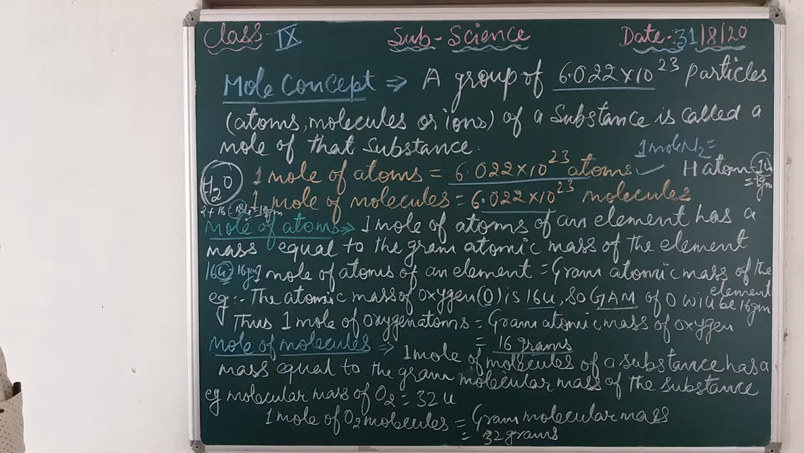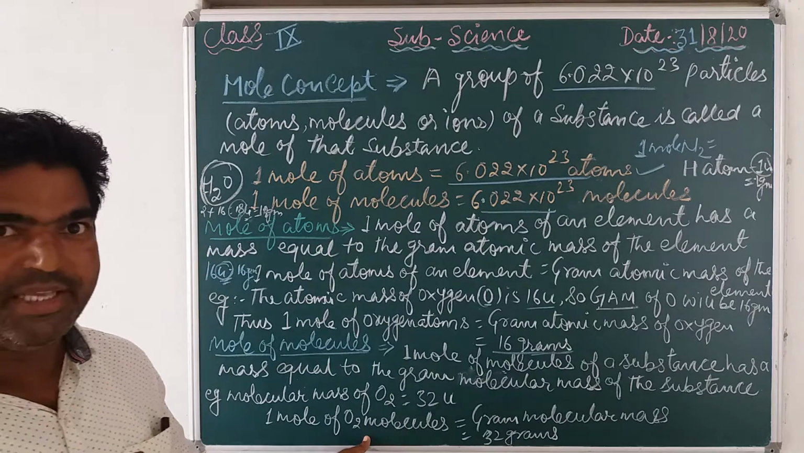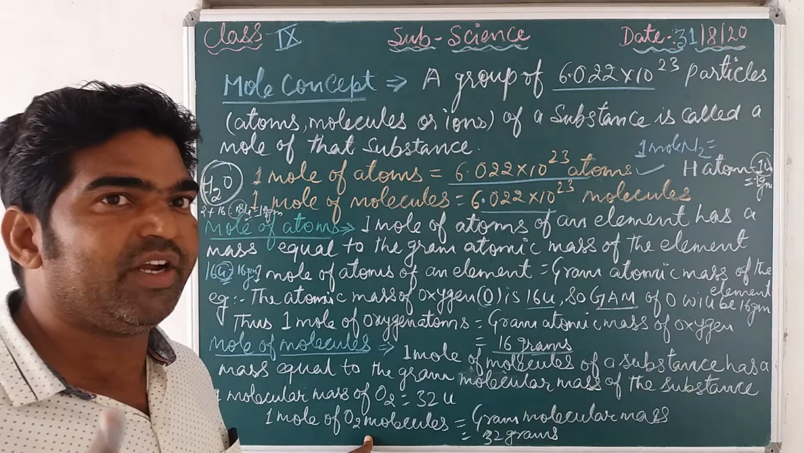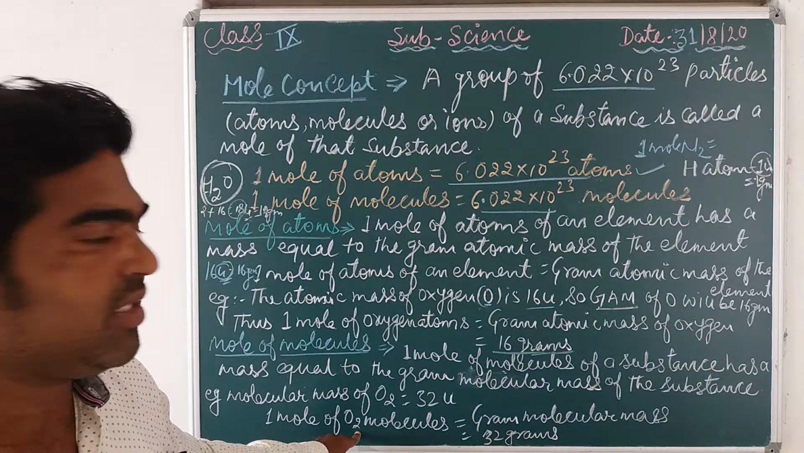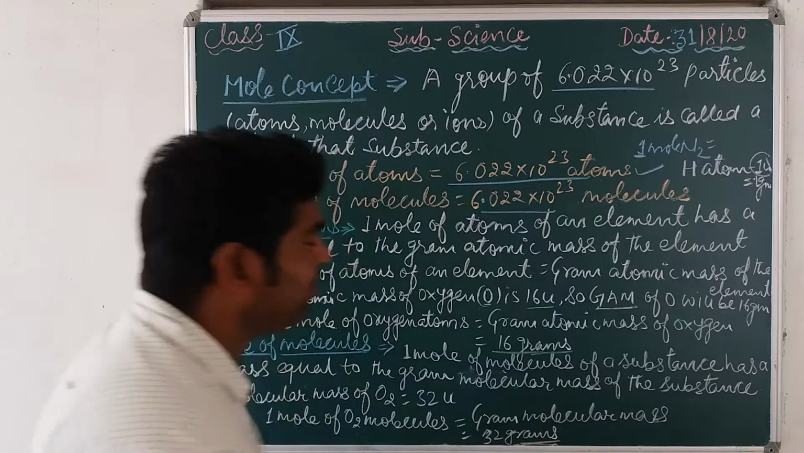Suppose that we are taking the example of 1 mole of oxygen molecules, that is equal to the gram molecular mass, and that is equal to 32 gram.